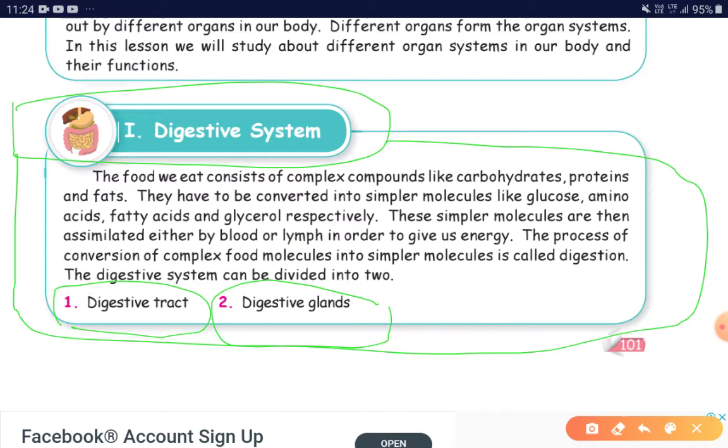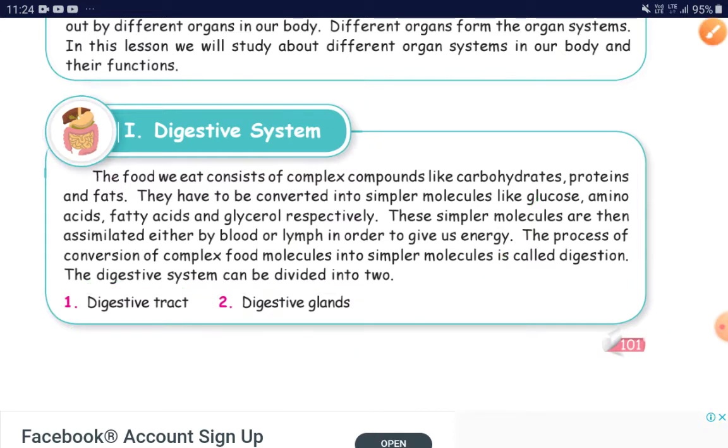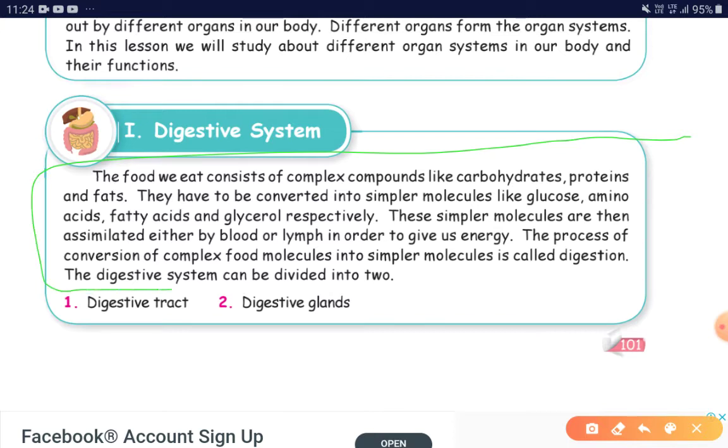Dear students, the food we eat consists of complex compounds like carbohydrates, proteins, and fats. They have to be converted into simpler molecules like glucose, amino acids, fatty acids, and glycerol, respectively.